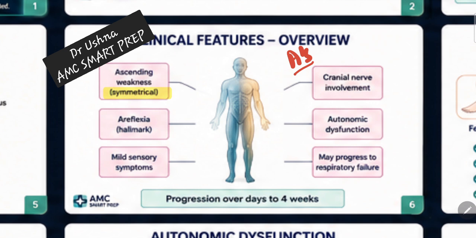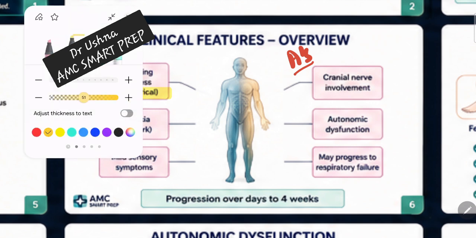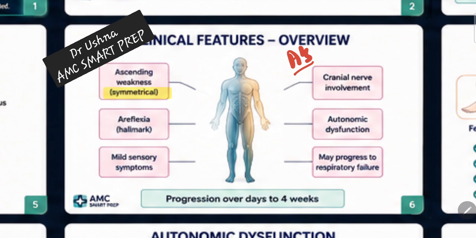The next very important thing to focus on in this topic is that if you look at this picture, there is progression of the respiratory failure. This is something alarming. This is something AMC loves to ask. Okay, so they ask about the complications of the GBS. That is going to be your respiratory paralysis. So we are more concerned for the respiratory paralysis rather than ascending weakness of the limbs. Okay, so this is the feared complication you should look for.